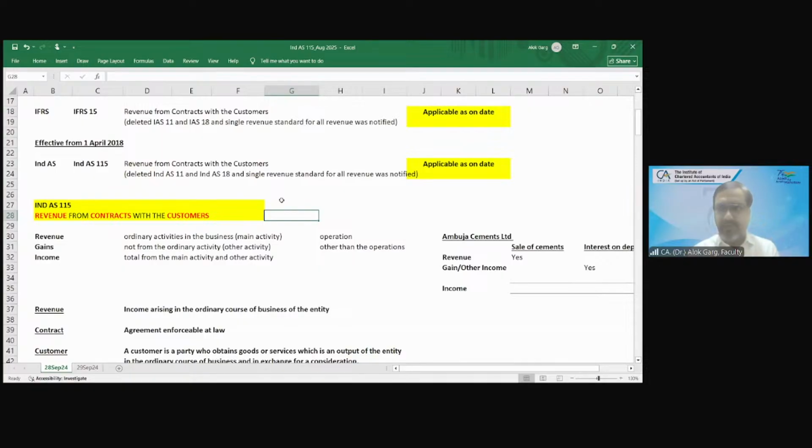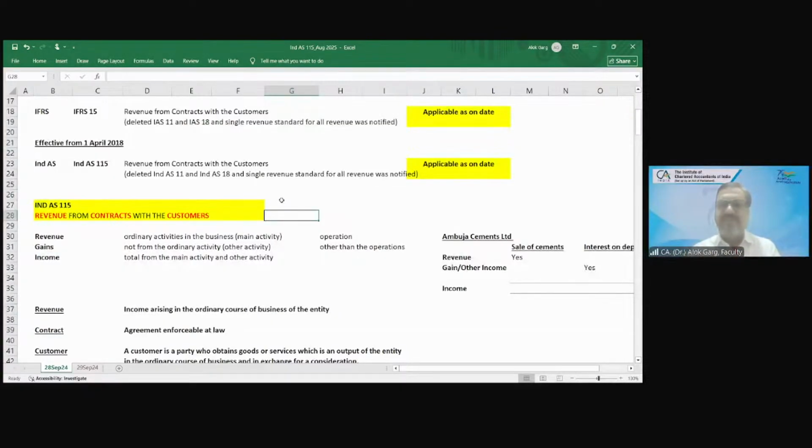This is the format prescribed by Division 2 to Schedule 3 of the Companies Act. Download the annual report of any company, I'm not taking the name of any company. Go to the statement of profit and loss. What will you find? The first line item is revenue from operations, the second line item is other income, and this total is known as total income. Yes or no?